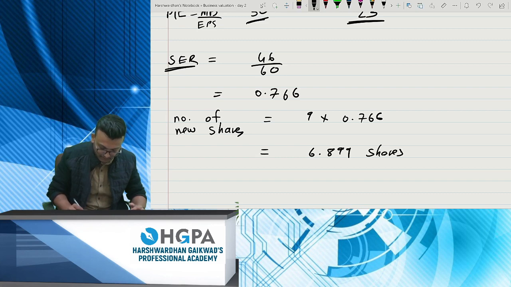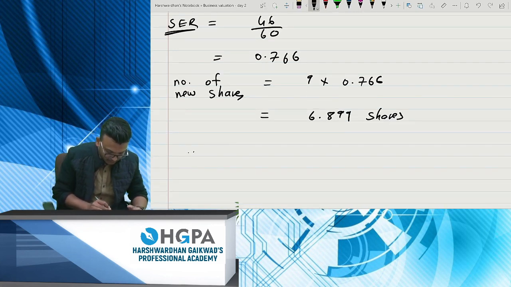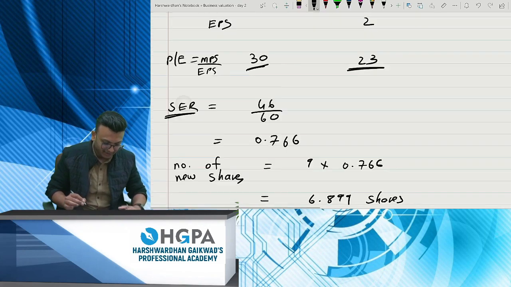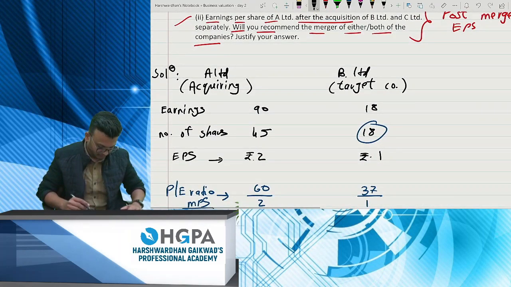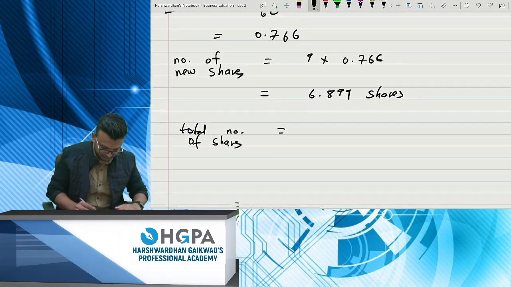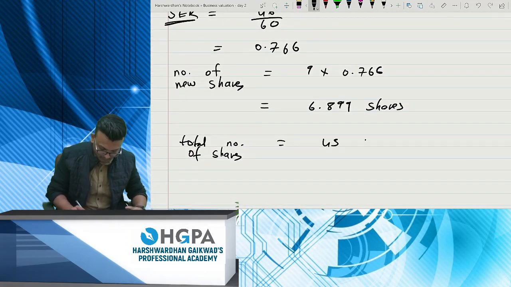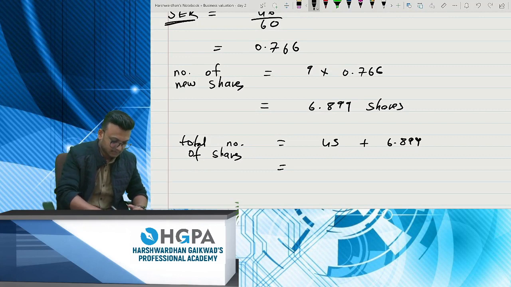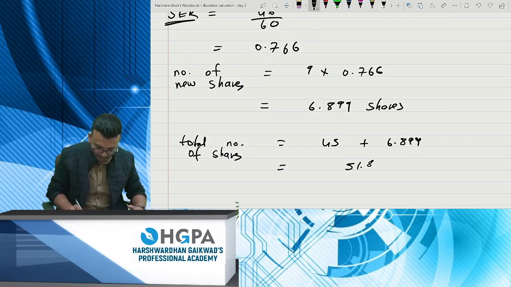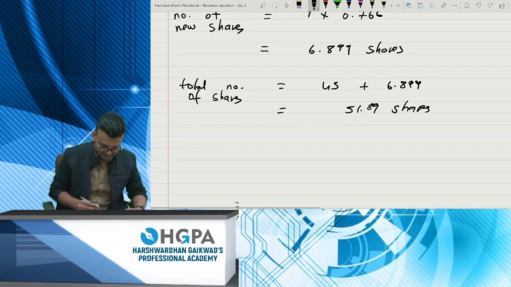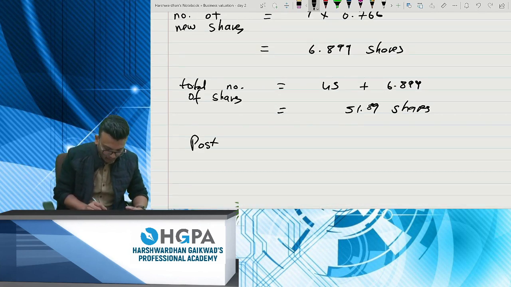Now the total number of shares: your existing 45 plus 6.899. This will become 51.89 shares. And now we compute the post-merger EPS.